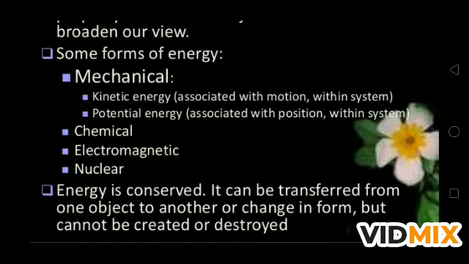Energy is conserved. It can be transferred from one object to another, or changed from one form to another, but cannot be created or destroyed. Suppose, as I discussed, the sun is giving us light energy. With the help of that light energy, the green plant makes food, and that food is stored in the plant. We, the humans or the animals, utilize that food, meaning we are the consumers. So we get that energy from the food, and we perform so many works.